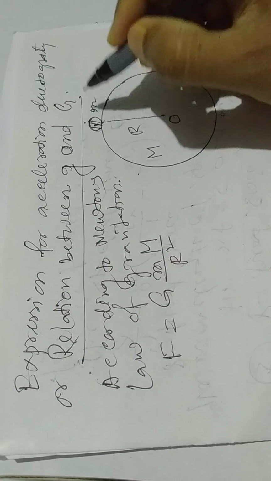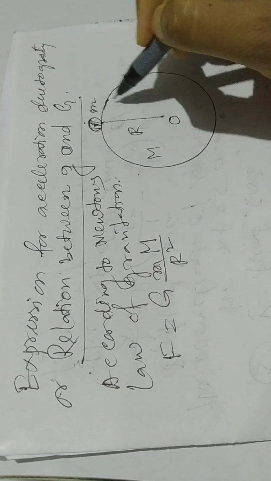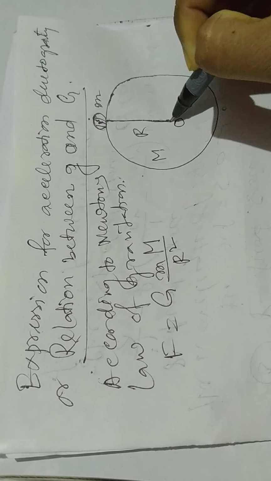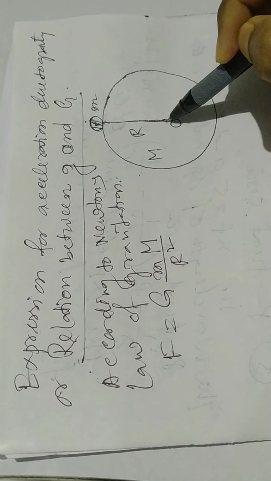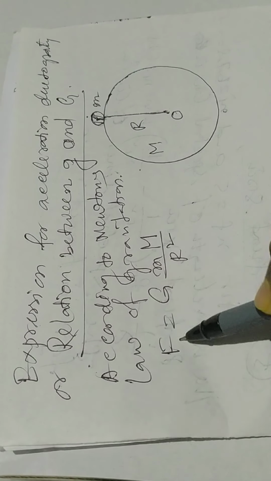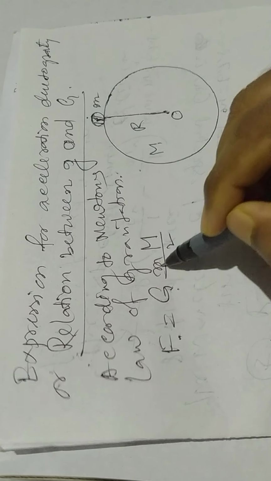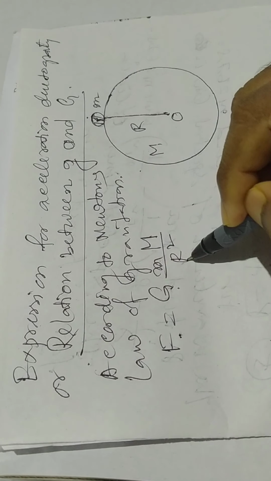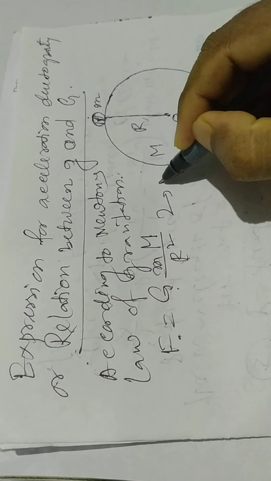The distance between the body and Earth is capital R, since the distance is measured from center to center, the center of the Earth to the center of the body. So F equal to G small m capital M divided by R square. This is equation number 1.